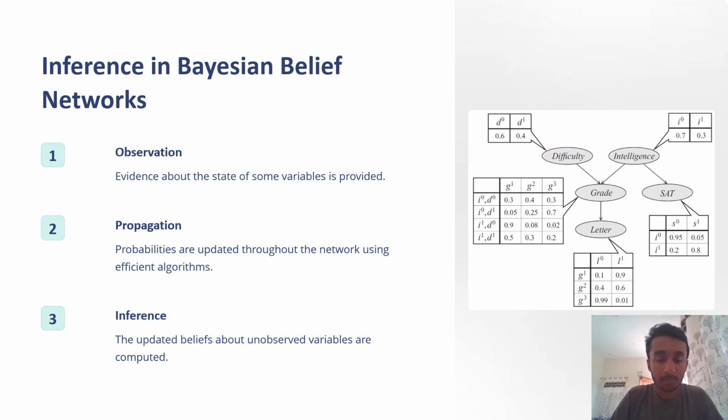Now the inference in Bayesian belief networks. This can be explained in three parts: observation, propagation, and inference. Let us go to the observation. Evidence about the state of some variables is provided in the observation, meaning the information of some variables is provided. Now comes the propagation, where the probabilities are updated in the network using efficient algorithms. After that, in the inference, the updated beliefs about the unobserved variables are computed. Once again, inference in Bayesian belief networks is explained by observation, propagation, and inference.